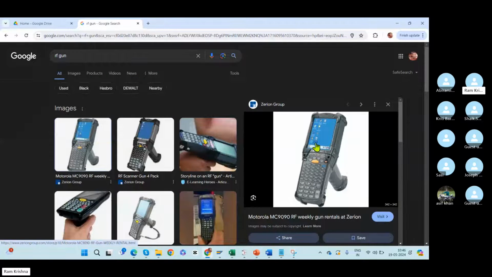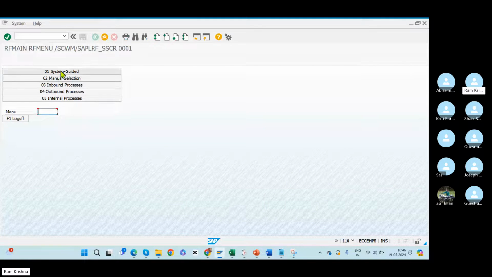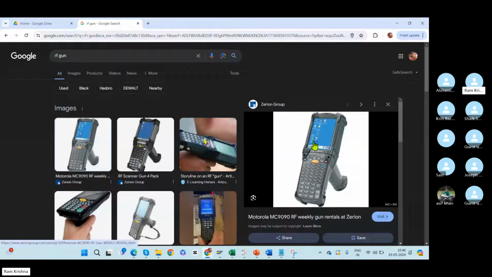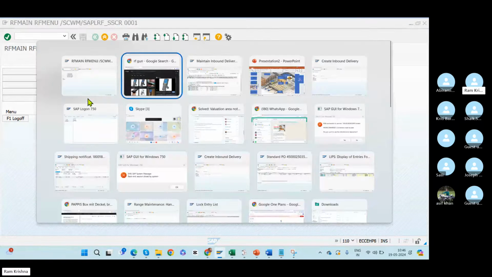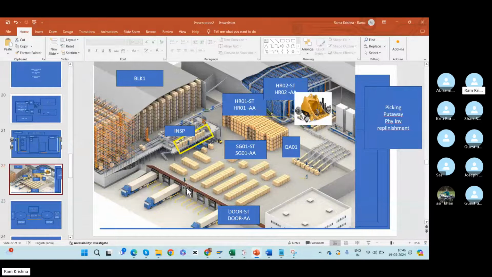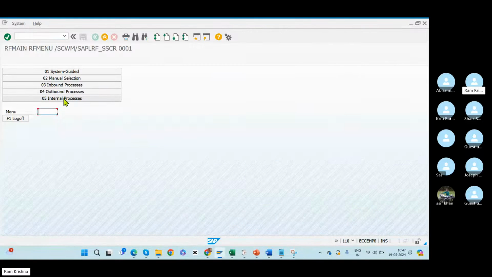Here, once you log in, you will see all these five options. What exactly would you like to do? Would you like to work on inbound? Outbound? Internal process? As a warehouse operator, you should tell the system which task you need to do. The task is an inbound task, an outbound task, or an internal warehouse process.